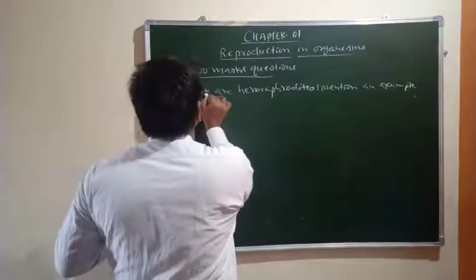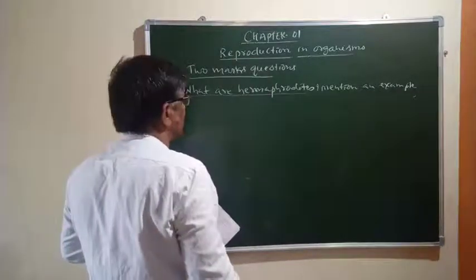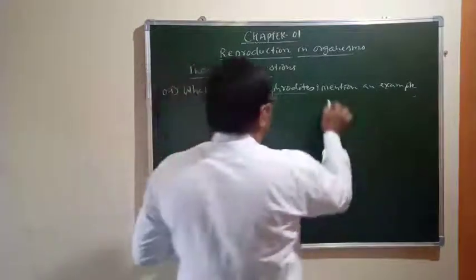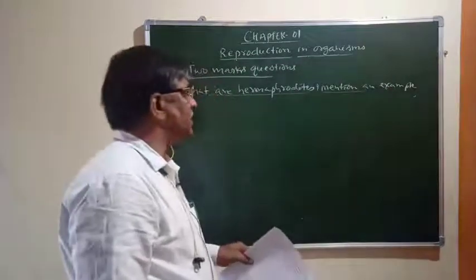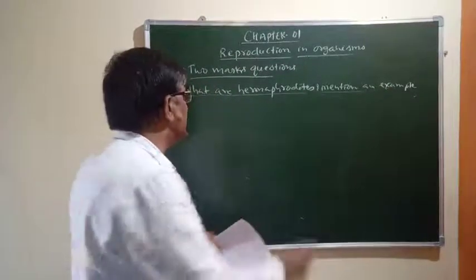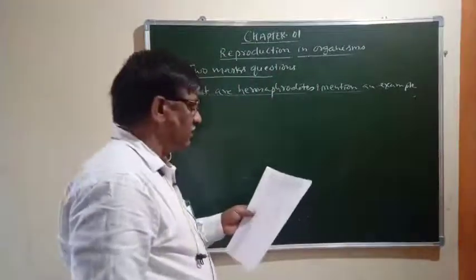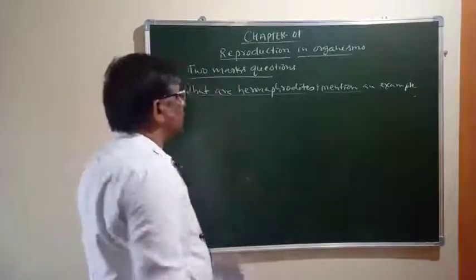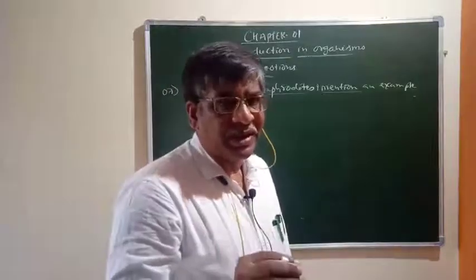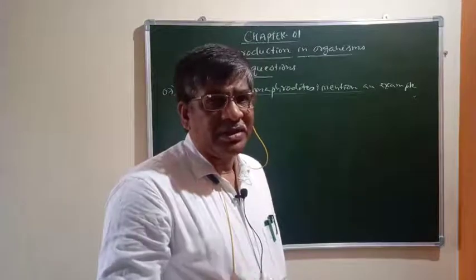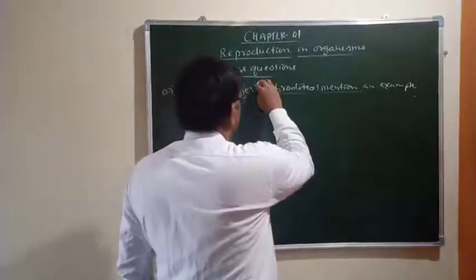If you write the definition for hermaphrodites it carries 1 mark, and if you give a suitable example you will get 1 more mark. You know that very well. What are hermaphrodites? The bisexual animals that possess both male and female reproductive organs are called hermaphrodites.